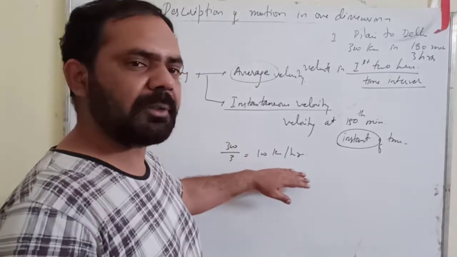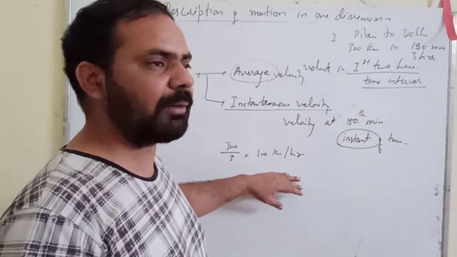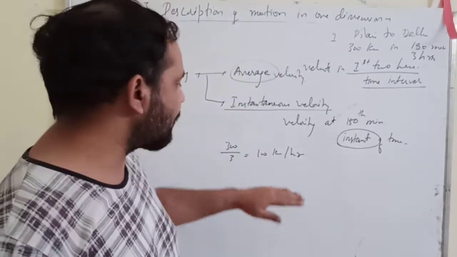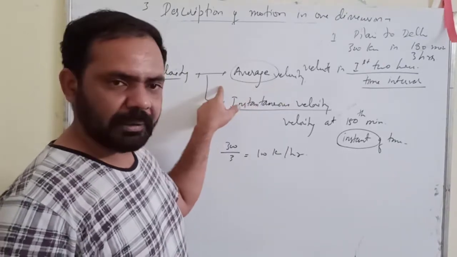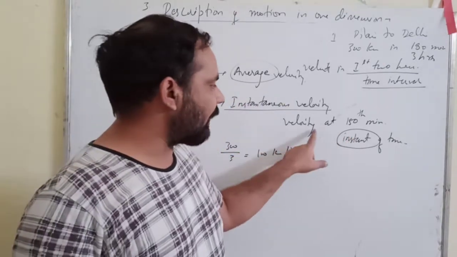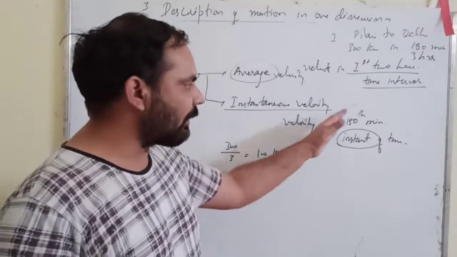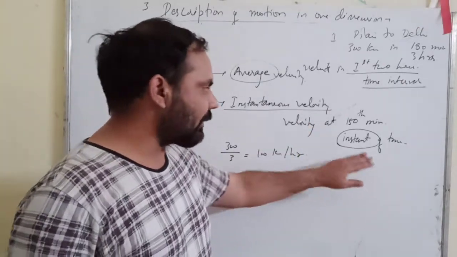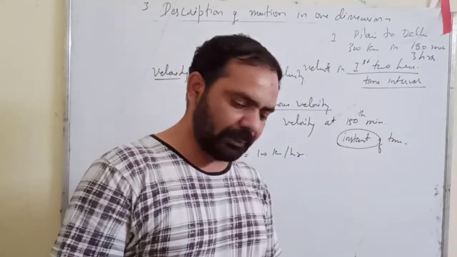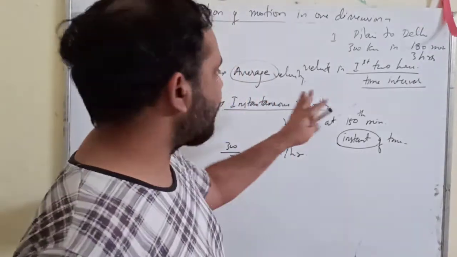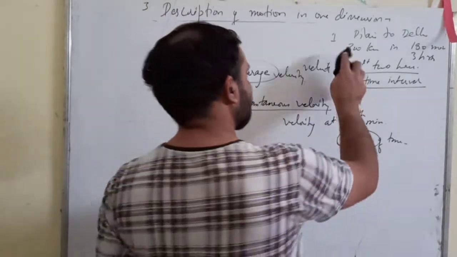What is the average speed? It is not the exact speed with which he has traveled. Okay, this is the average of that speed. So it is called the average velocity, right? But suppose I ask you what was his velocity at 1/50th minute, then that is your instantaneous velocity. So this is the difference between your average and instantaneous velocities, right?